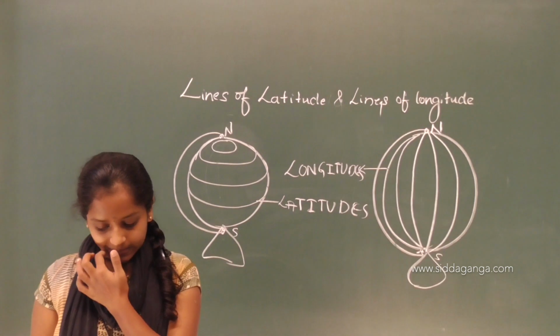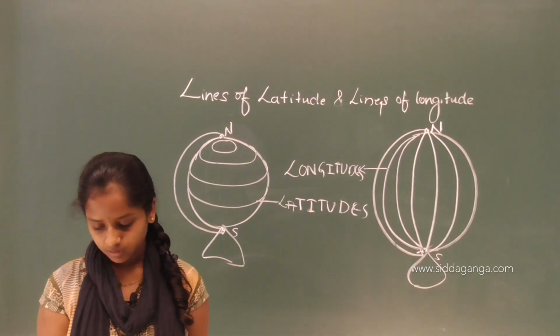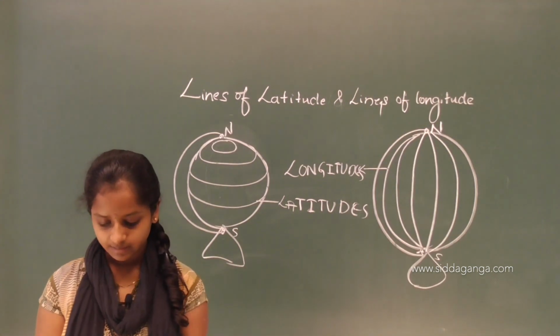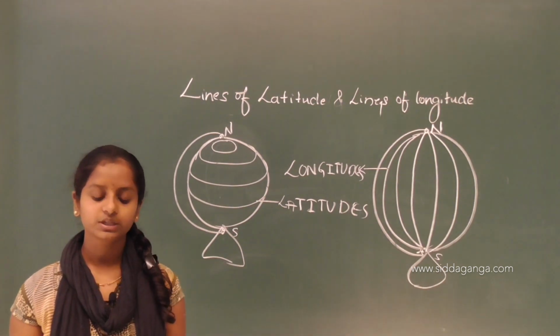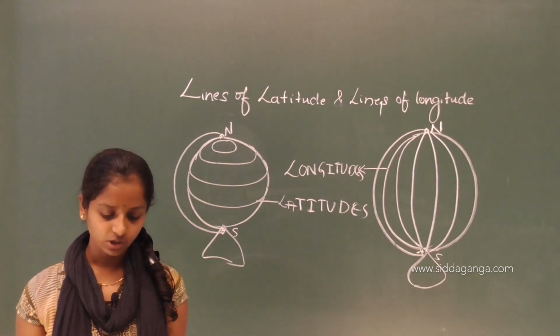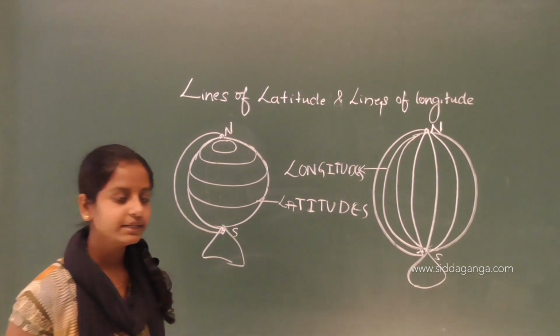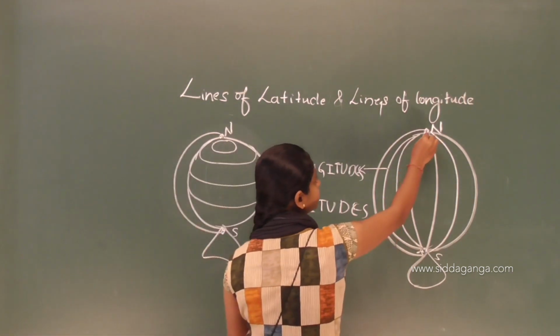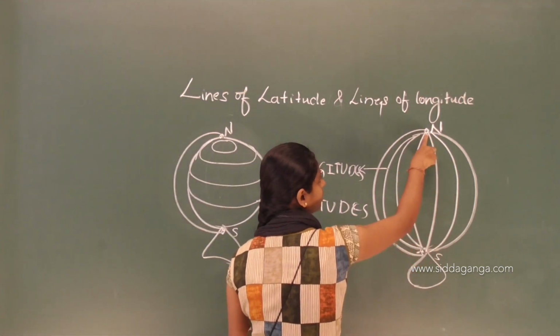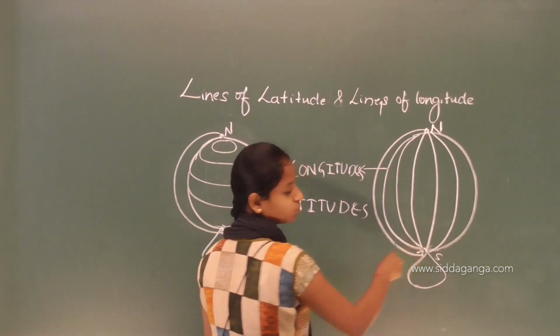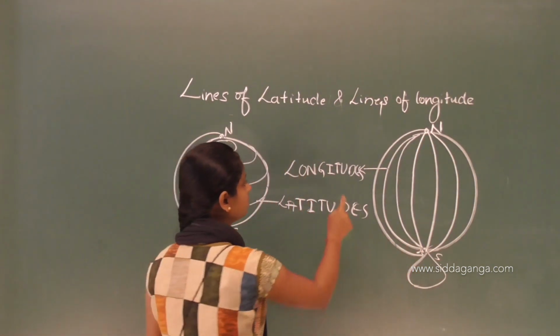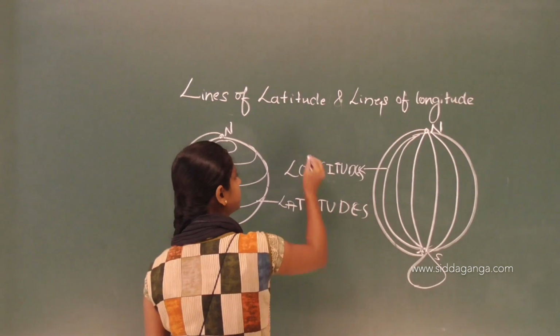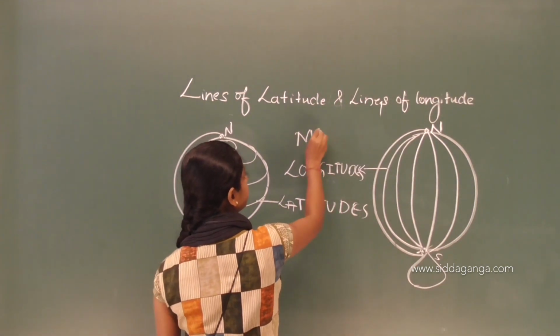North pole and south pole. The lines running from north to south are called longitudes or meridians. So the lines which run from the north pole to the south pole are called longitudes or meridians.